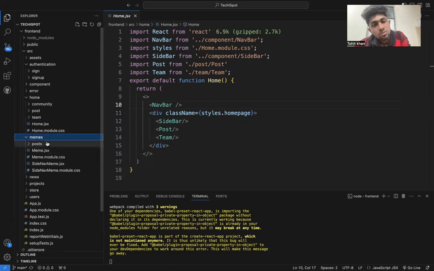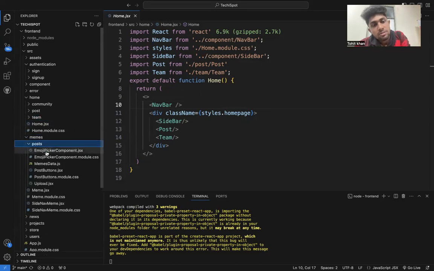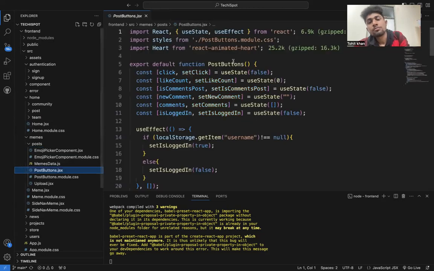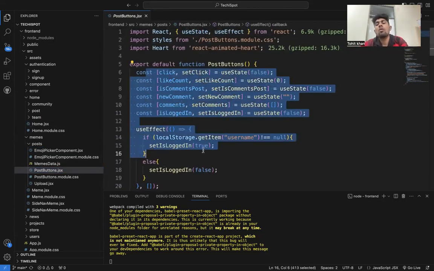We talk about some more memes. The memes section will also take emoji comments JSX, and all the buttons will be taken too, then the comment and like section are all copied from its home page.